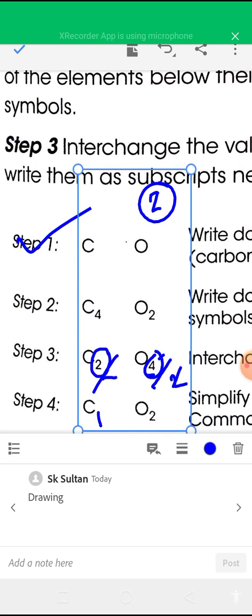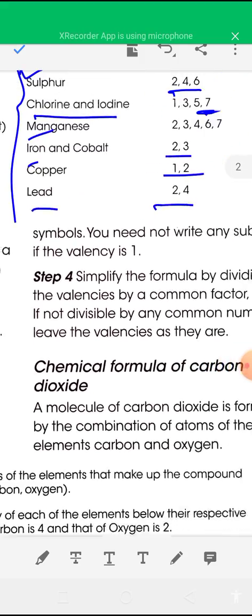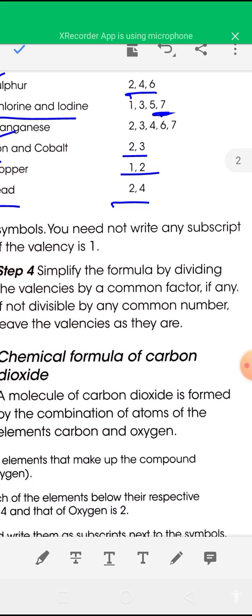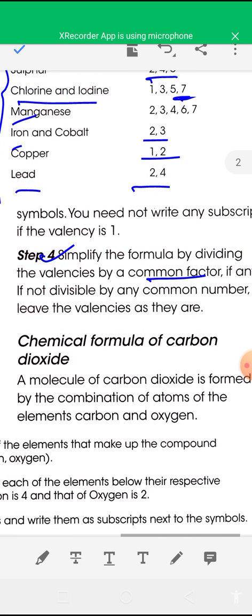Okay, so in the fourth step, simplify the formula by dividing the valencies by a common factor, if any. If there is any common factor, you have to divide the valencies by it.